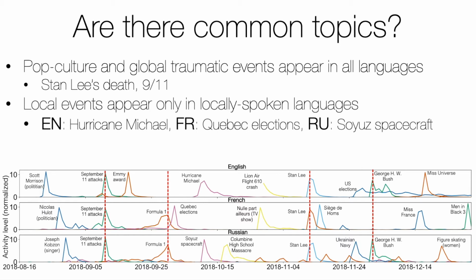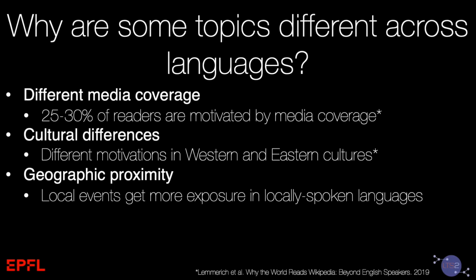Now let's see what kind of topics are common and what kind of topics are different across the languages. We notice that interest in global pop culture and traumatic events like 9/11 and Stan Lee's death are common. They spark interest among readers of all Wikipedia language editions that we have studied. However, there are many events that appear only in one language. For example, local events like natural disasters, politics, and local events appear only in locally spoken languages. For example, Hurricane Michael appears only in English, Quebec elections only in French, and Soyuz spacecraft related to airspace events appear only in Russian Wikipedia.